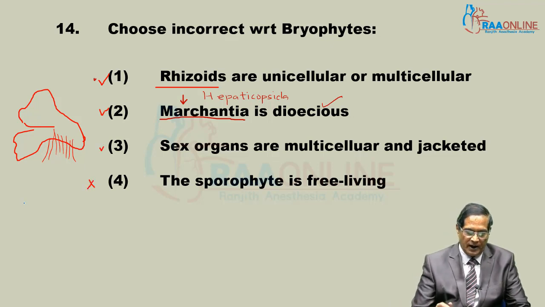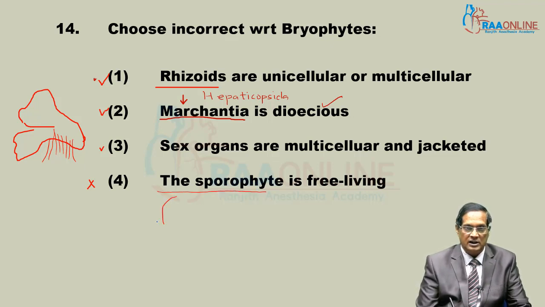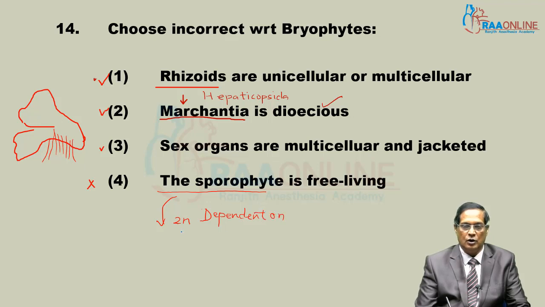The sporophyte is the alternating generation, the diploid generation, and it is dependent on gametophyte, maybe fully or partially.